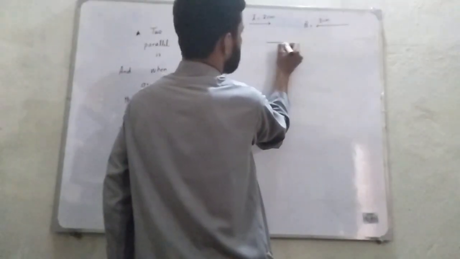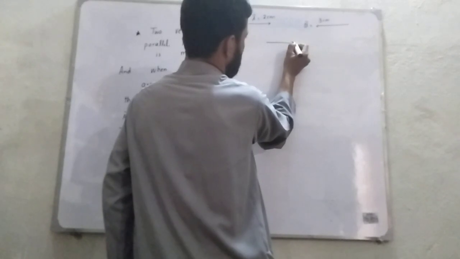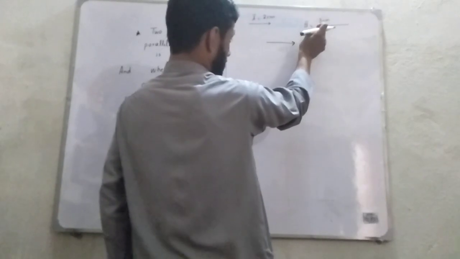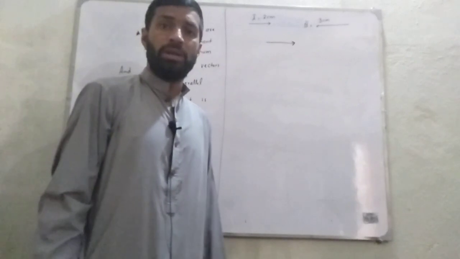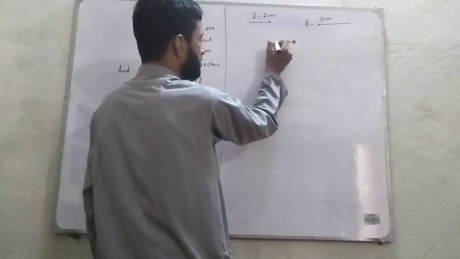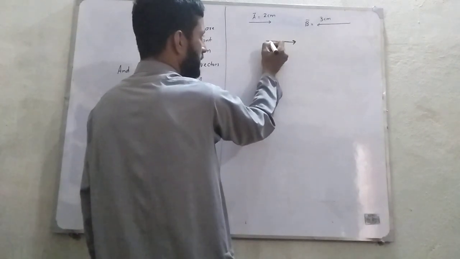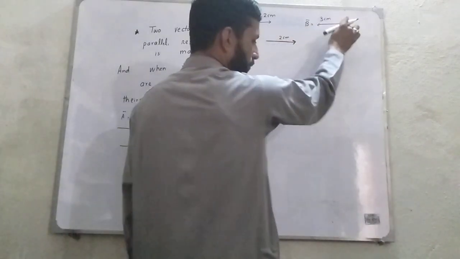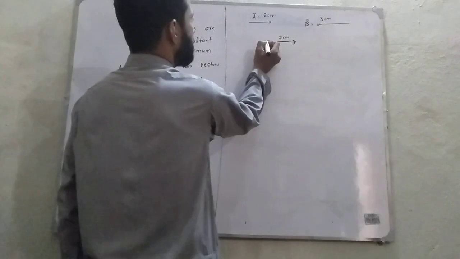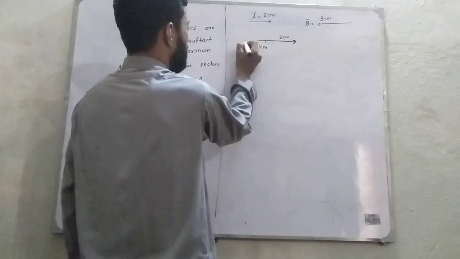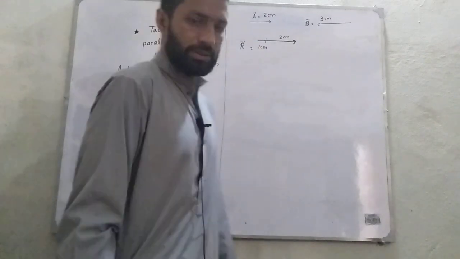This is the head of the first vector, so I will add the tail of the second vector with the head of the first vector. As these vectors are anti-parallel, I will start from this point to here. If this is 2 centimeter, this would be minus 2, and the resultant here will come 1 centimeter. R is equal to 1 centimeter.